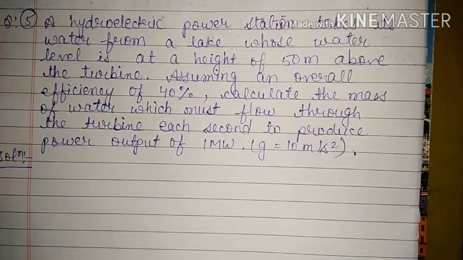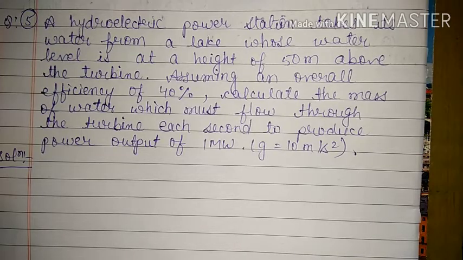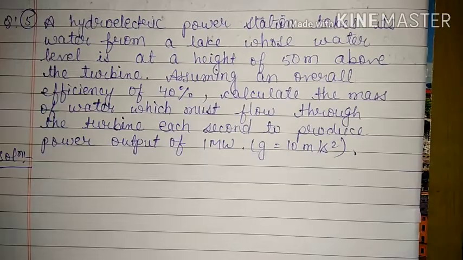Now we will discuss one numerical question from exercise 2C. Question number 5. A hydroelectric power station takes its water from a lake whose water level is at a height of 50 meters above the turbine. Assuming an overall efficiency of 40%, calculate the mass of the water which must flow through the turbine each second to produce a power output of 1 megawatt.